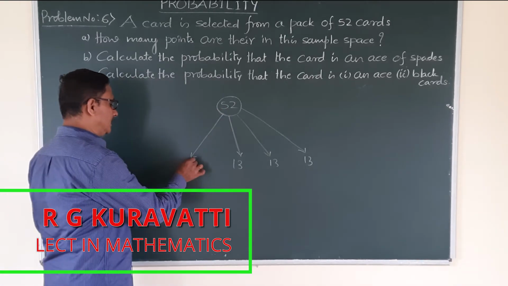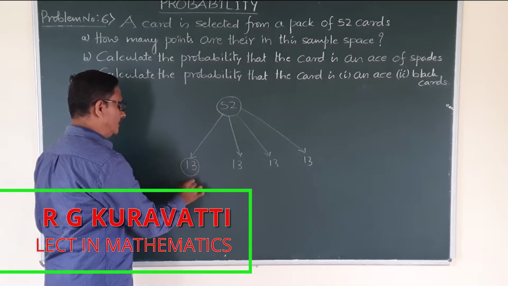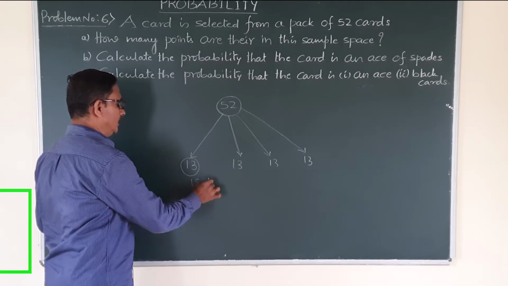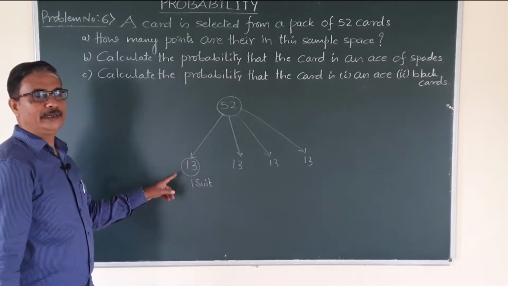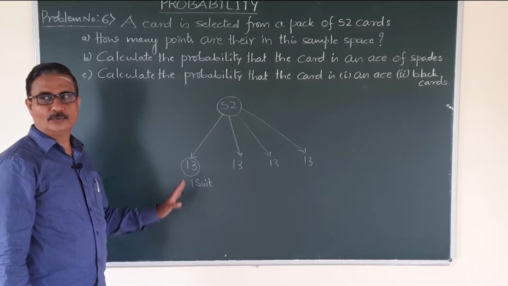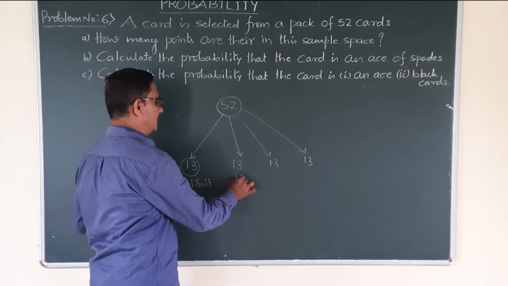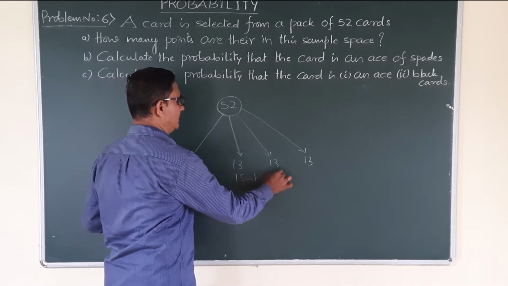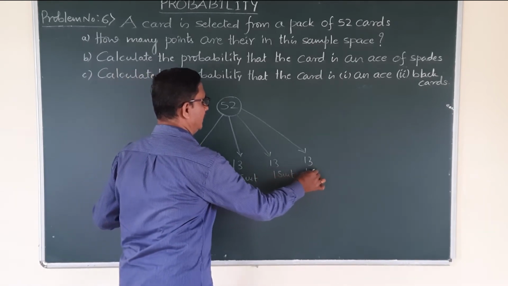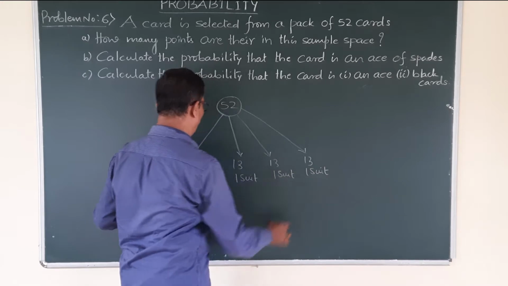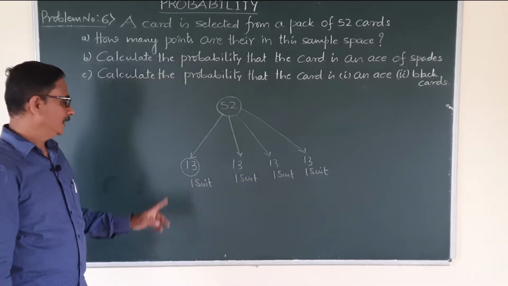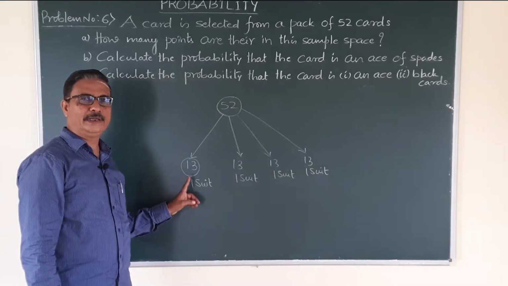So those 13 cards, that is known as one suit. One suit contains how many cards? 13 cards. This is another suit. This is another suit. This is another suit. Totally how many suits? 4 suits.